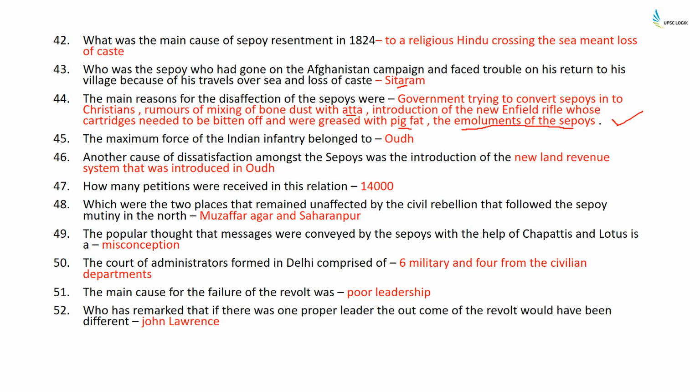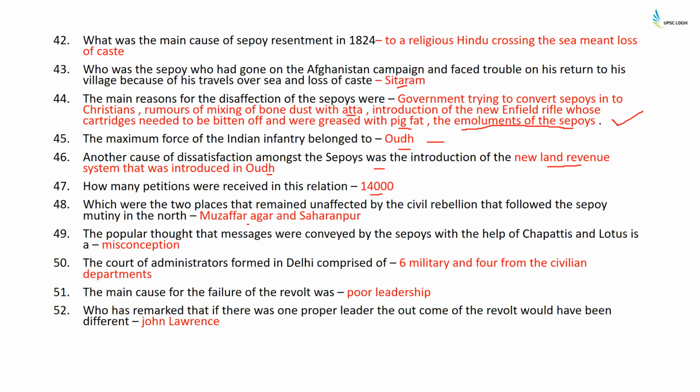The maximum force of Indian infantry belonged to Awadh, and they were around 75,000 soldiers. Another cause of disaffection among the sepoys was the new land revenue system introduced in Awadh. As I said earlier, almost one sepoy from every family in Awadh belonged to the army, and anything that affected Awadh affected the morale of the sepoys. How many petitions were received in this relation? 14,000.